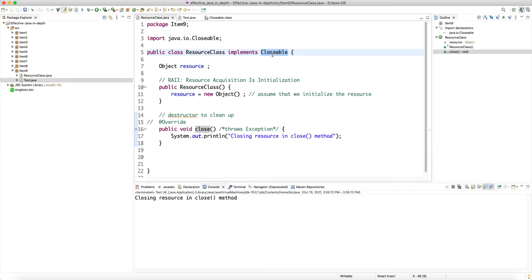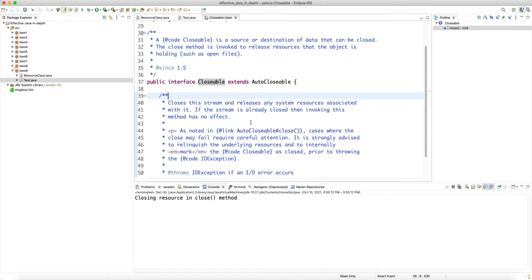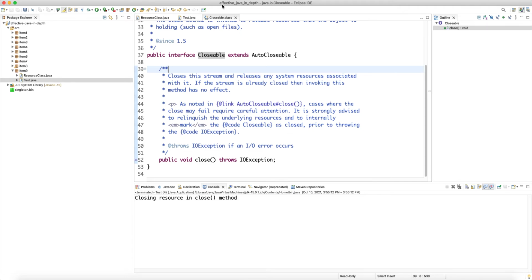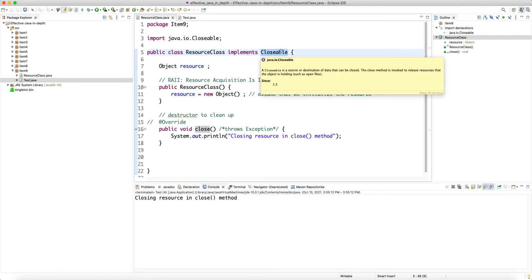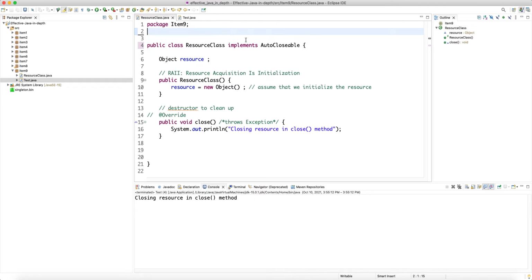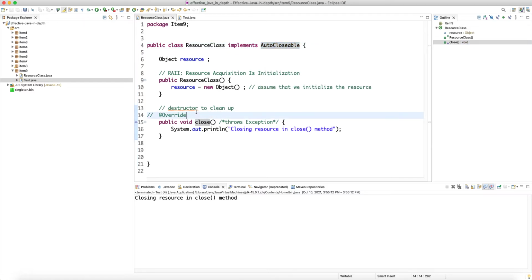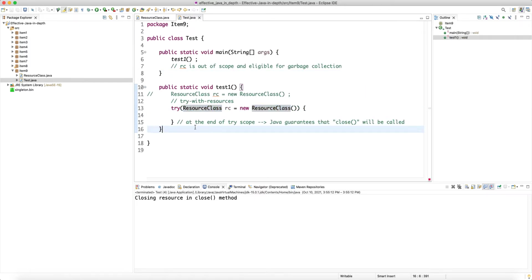So using Closeable and AutoCloseable, they both work, but Closeable is mainly reserved for the stream classes of the JDK itself. Therefore it's better to just use AutoCloseable. And as you can see, Closeable is in java.io. That's another indicator that Closeable is mainly for the IO classes or stream classes. But AutoCloseable is part of the core API, part of java.lang. That's why you don't need to import it, right? So definitely use AutoCloseable. It's an override of the close. We do our cleanup here, and we put our class in try with resources.